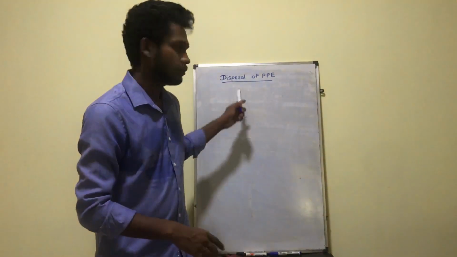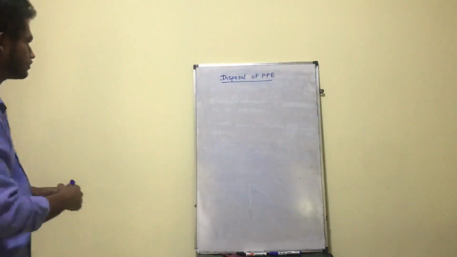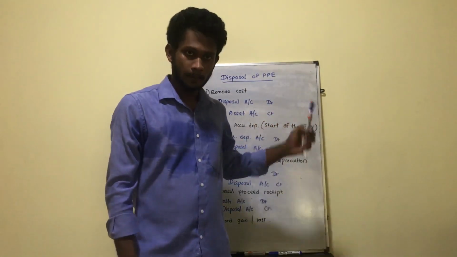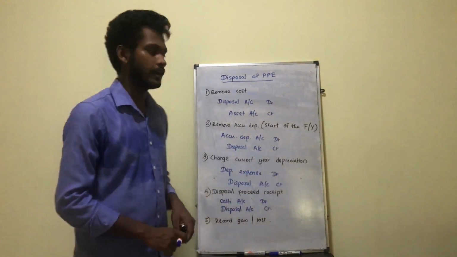When it comes to the disposal of PPE, there are 5 steps to be followed. If you can remember those 5 steps, you will not go wrong in the examination as well. So I write down those 5 steps here. Okay, so this is how we are going to put double entries for the disposal of property, plant and equipment.